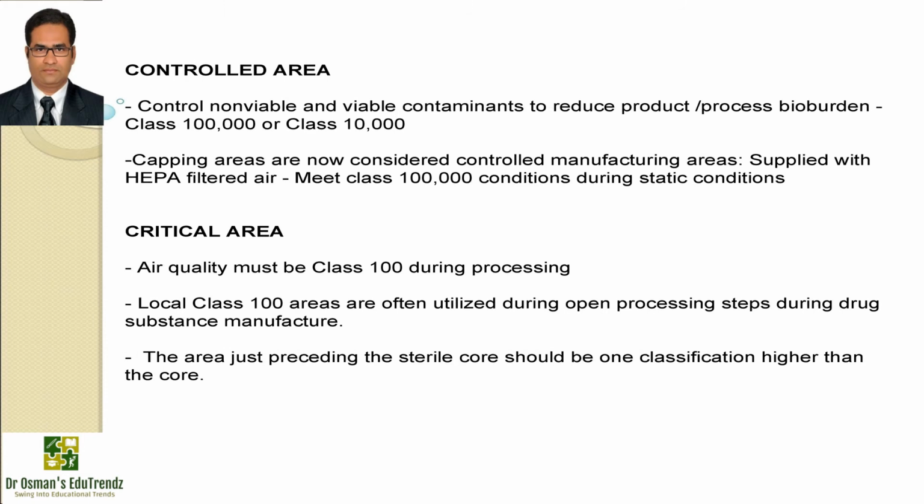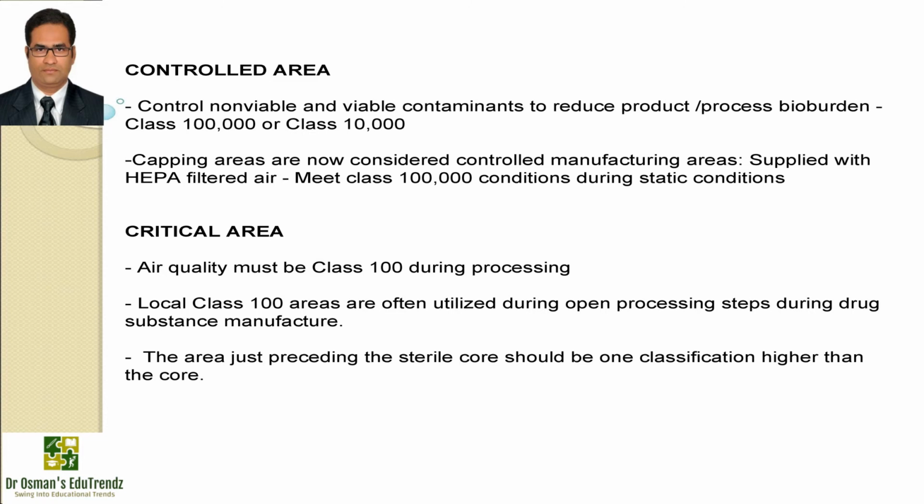Now, if we particularly talk about the control area, it is the preparation or manufacturing area where the non-sterile product, in-process material and the product contact equipment surfaces, containers and closures are exposed to the environment. You have to control the non-viable and viable contaminants to reduce the product and process bioburden. Class 100,000 or class 10,000 has to be taken into consideration. Capping areas are now considered as controlled manufacturing areas. They should be supplied with HEPA filtered air and they should meet class 100,000 conditions during static conditions.